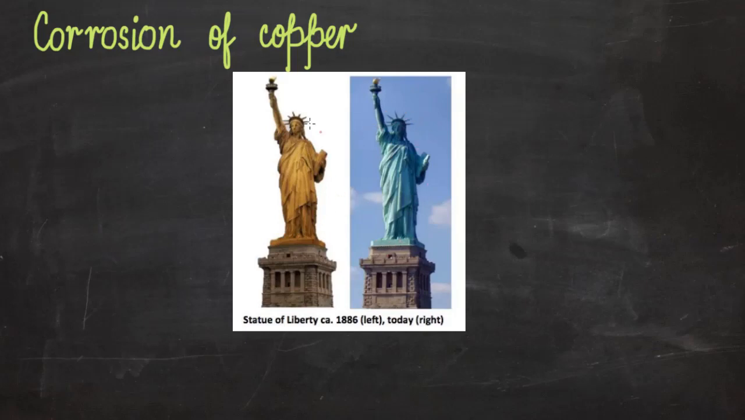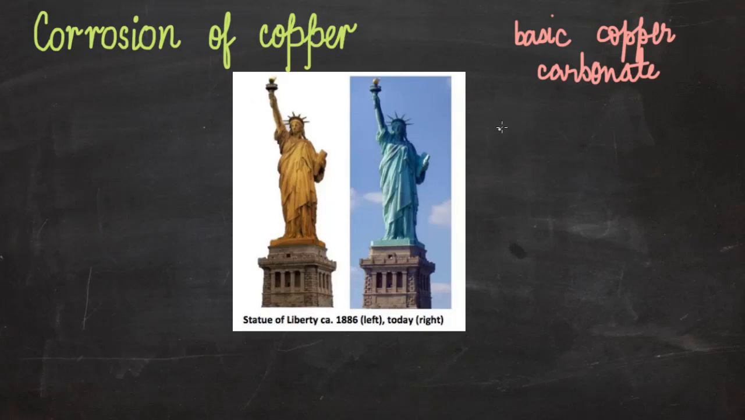That is because copper was corroded by atmospheric agents and they formed a bluish green coating of basic copper carbonate. Basic copper carbonate. So that is why the statue became bluish green in color. So shall we write the corresponding reactions now?